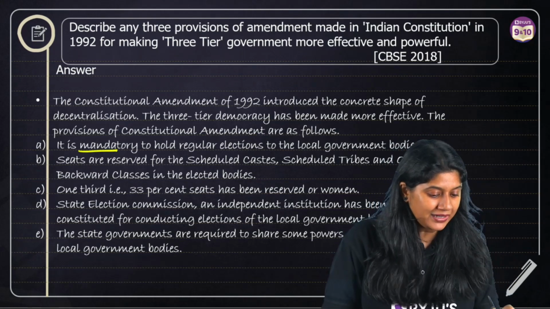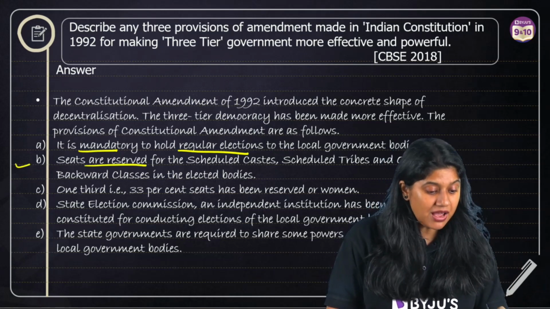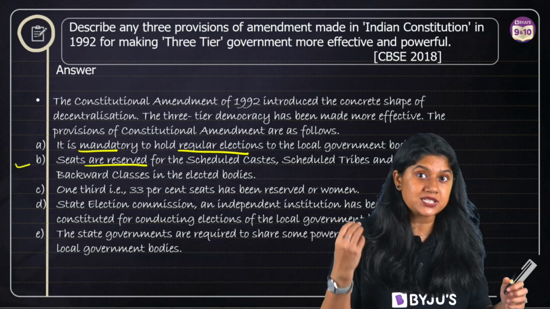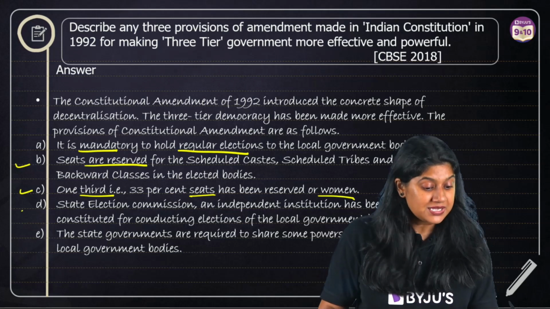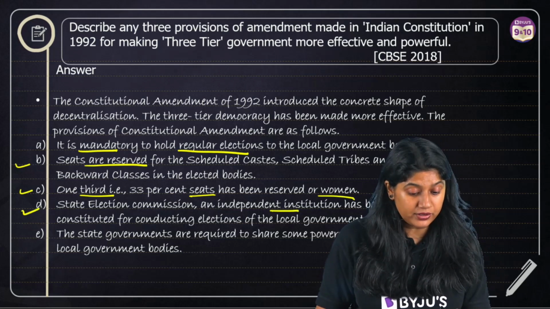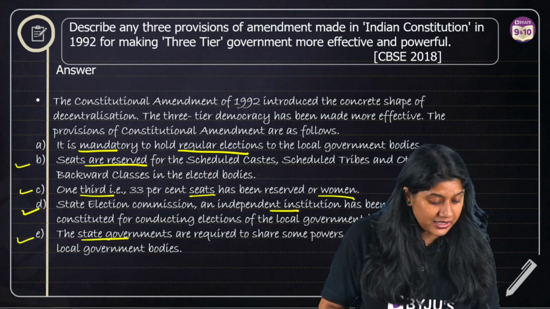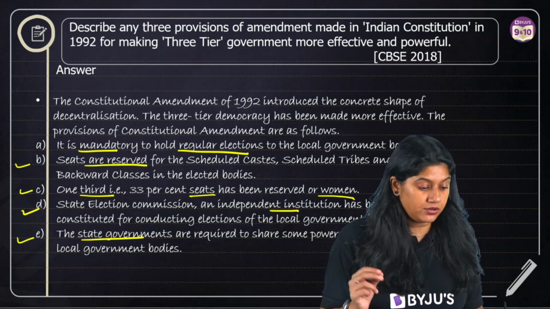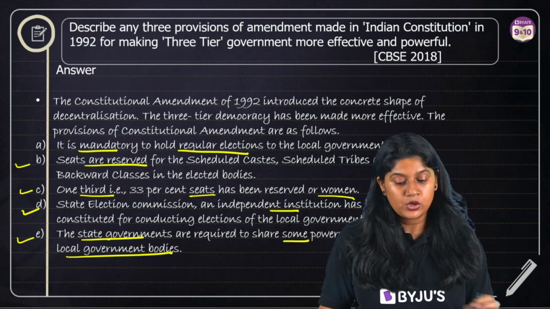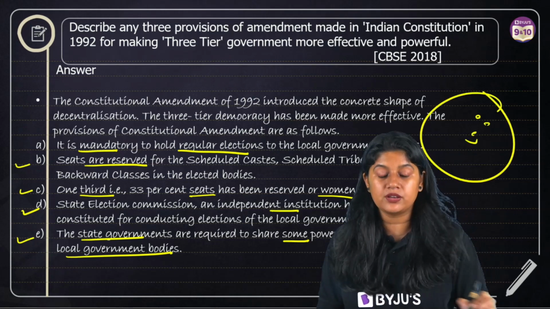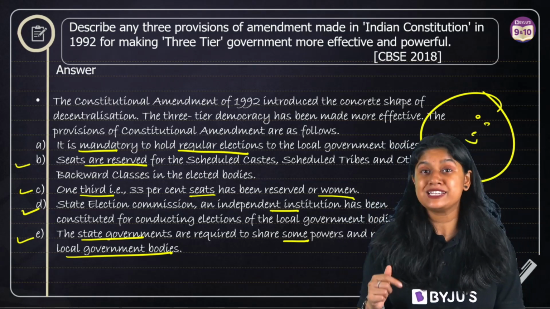First, of course, mandatory elections, right? Holding regular elections. Then, seats are reserved for the Scheduled Tribes, Scheduled Castes and for the backward castes. One-third of the seats are reserved for women. State Election Commissions are independent over here and they will make sure there is a free and fair election happening. And the state governments will be sharing the financial revenue that they have and some powers with the local bodies. So these are the changes that we saw in the Constitution in the year 1992 to give more power to the local government. So that's question number 19, everyone.